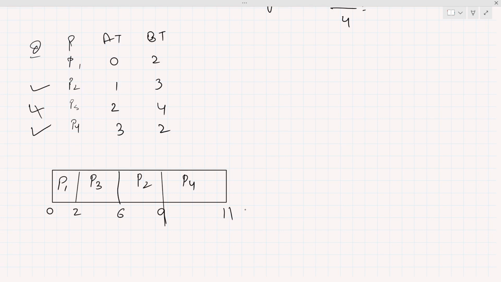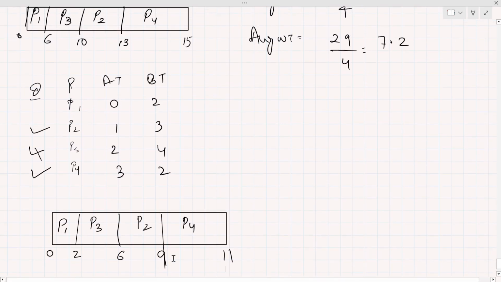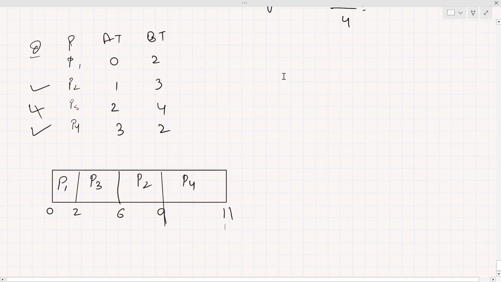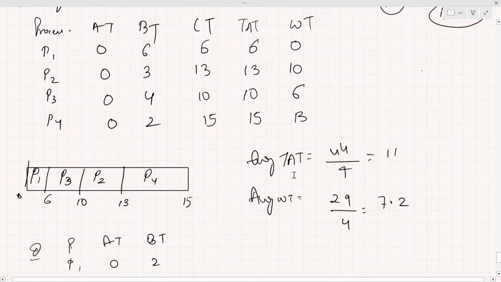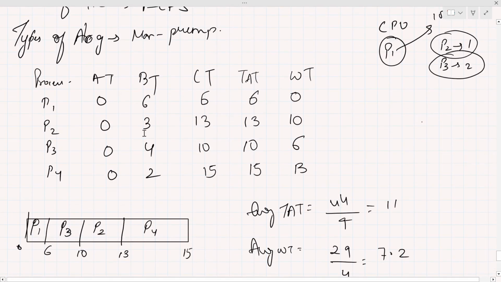It's easy. Find the completion time, which is given. Subtract the arrival time from the completion time, and you will get the turnaround time. Subtract the burst time from the turnaround time, and you will get the waiting time. The sum of all the turnaround times divided by the number of processes gives the average turnaround time, and the sum of all the waiting times divided by the number of processes gives the average waiting time. So this is longest job first. It's a very easy thing, you can do it by yourself like what we did in this question.